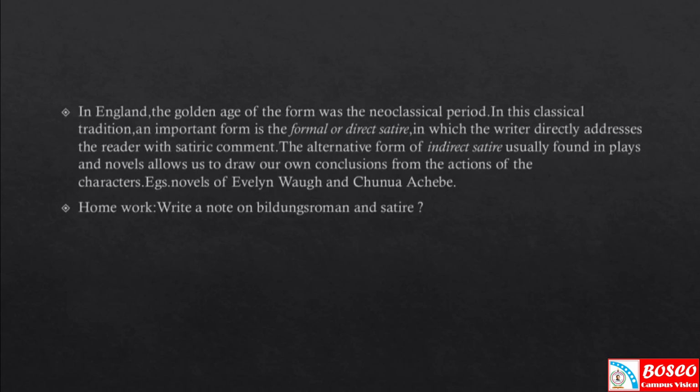In England, the golden age of the form, that is satire, was the neoclassical period, when John Dryden, Alexander Pope and Jonathan Swift raised satire to the highest levels. Dryden's Mac Flecknoe, Pope's The Dunciad and Swift's Gulliver's Travels are all examples of satire in the neoclassical period.